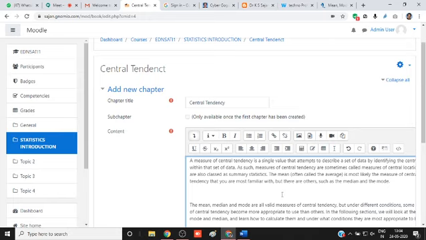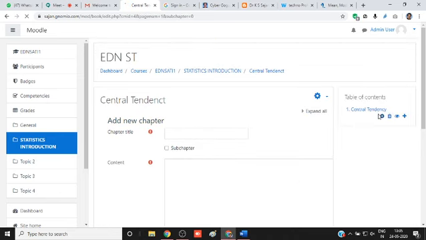This is central tendency, our first module. Here, the first chapter is added. If you want to add a next chapter, you can click on this plus button. If you want to edit, click on this gear button. This is my second chapter, Mean. Mean is a subchapter of central tendency. So click this, then click something here and save changes.